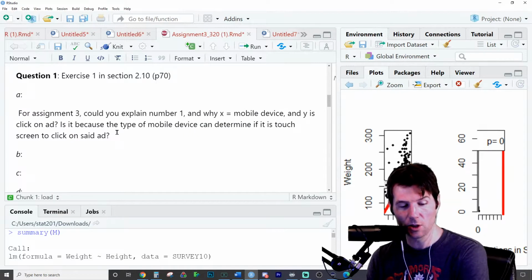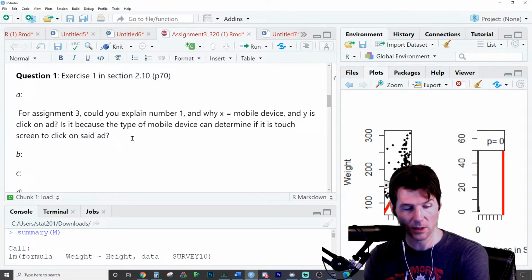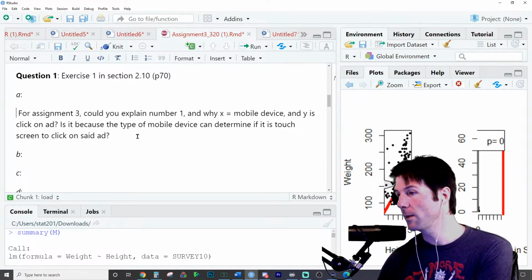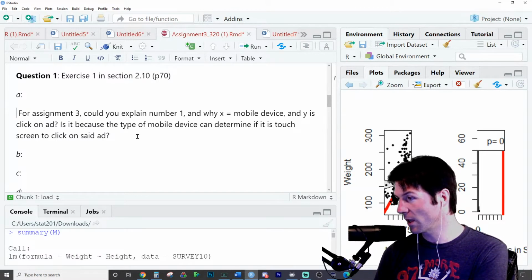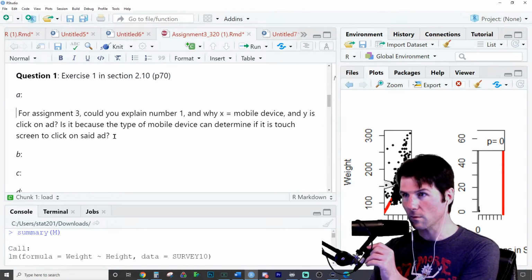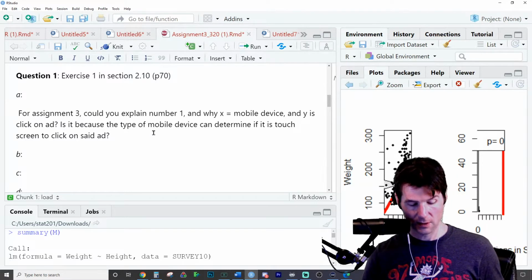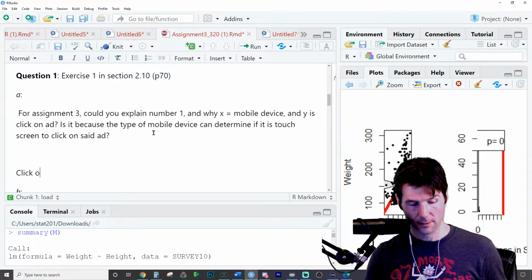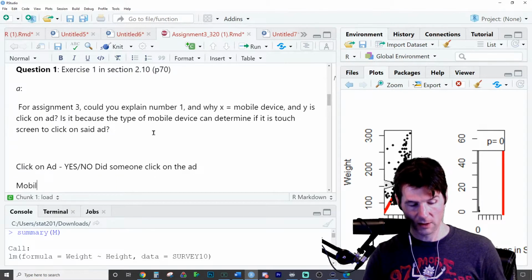For assignment 3, could you explain number 1, why X equals mobile device and Y equals click on ad? Is it because the type of mobile device can determine if it is a touch screen to click on ad? I think, oh, I see what you're saying. So let me rephrase this. Click on ad: yes, no. Did someone click on the ad? Mobile device.